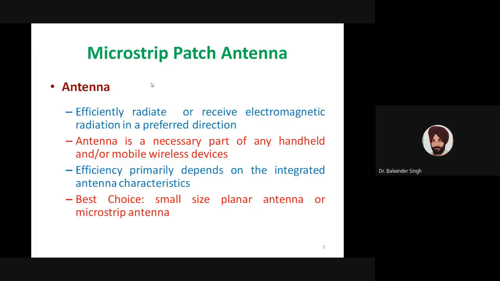In general, the best choice of antenna is a small size planar antenna or microstrip antenna. These are the best choices for many devices. So instead of many different types of antennas, we will focus our discussion on microstrip patch antennas.